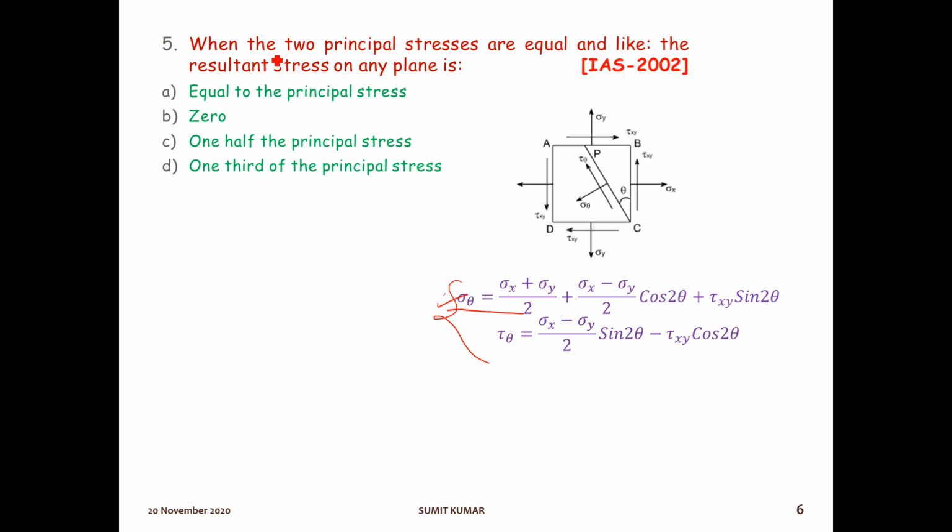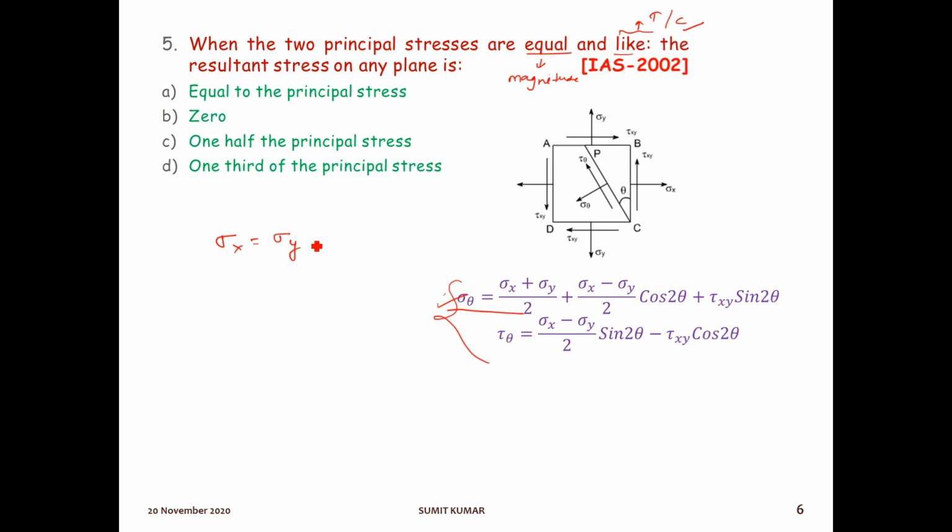So here it is saying that the two principal stresses are equal and like. Two principal stresses means sigma x and sigma y, and these are equal and like. So sigma x equal to sigma y. Equal means magnitude, and like means its nature, whether it will be tensile or compressive. Like means both the principal stresses will be tensile or both will be compressive. So equal means magnitude and like means the nature of the stress.